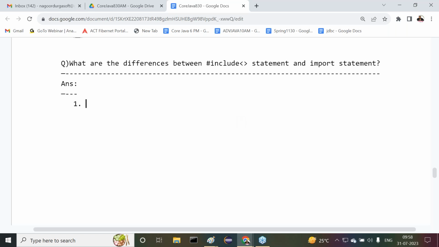Very first one. First of all, where is the hash include statement available? Hash include statements exist in C and C++. But where are import statements available? Import statements exist in Java. That's it. Now this is a simple point we can understand. Import statements exist in Java. Okay, fine. Point number 2.